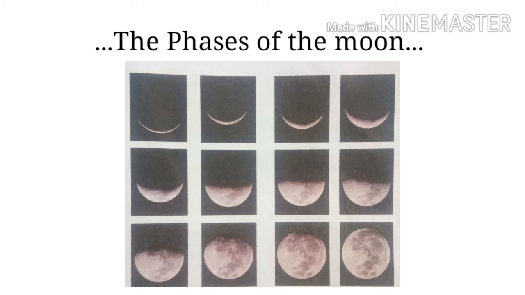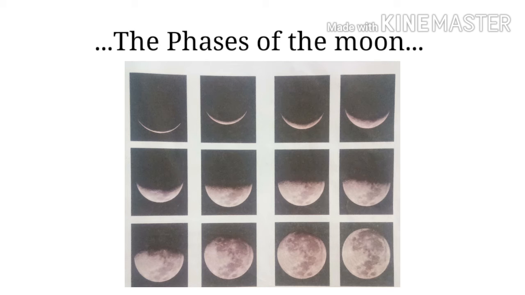We see half of the moon's surface which faces the earth. That is, from the earth we see only one side of the moon. The moon has no light of its own. We can see the moon because of the sun's light that falls on it. On a full moon night, we see the entire side of the moon that faces the earth. On new moon night, we cannot see any of it.